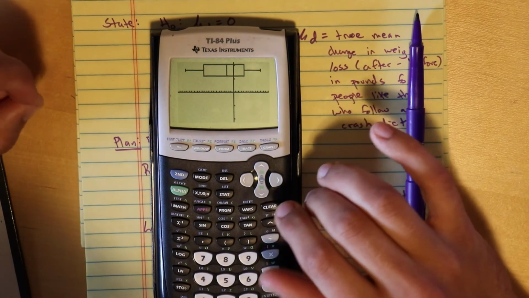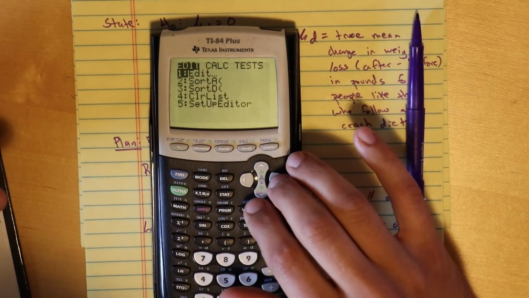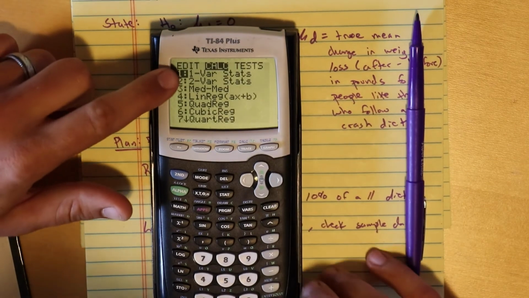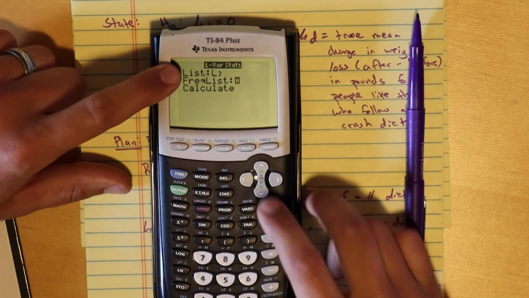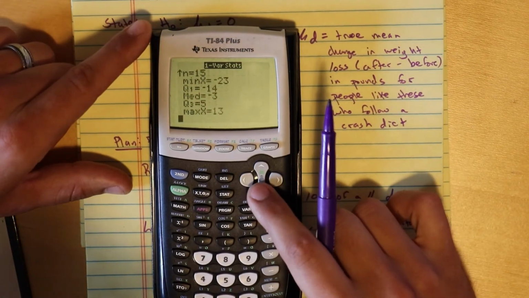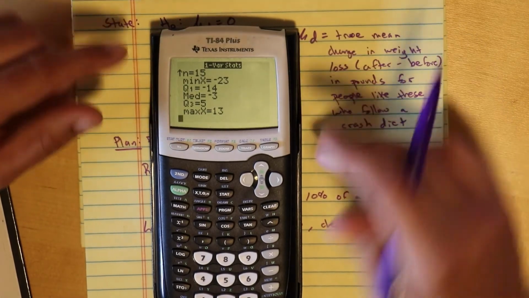But I would like to get the 5-number summary, that would be kind of nice. So I'm going to go to stat, calculate one variable statistics on L3. I'm going to keep this as L3, and I'm going to go down to the 5-number summary. So the minimum, maximum, Q1, median, and so on.